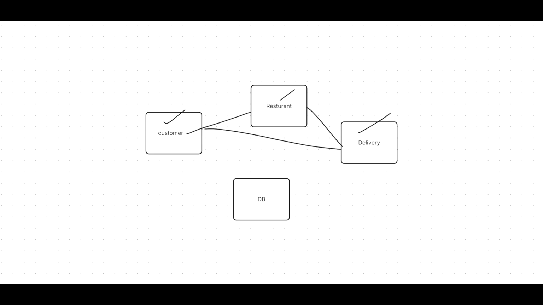Now there should be an owner. A particular person is the owner of a particular business. This owner needs to understand the average delivery time.